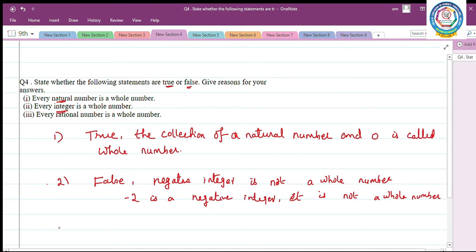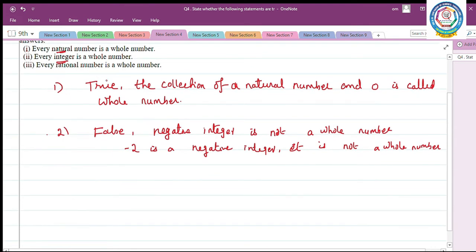Next, third one, every rational number is a whole number. The given statement is also false because a rational number is in the form of p by q.